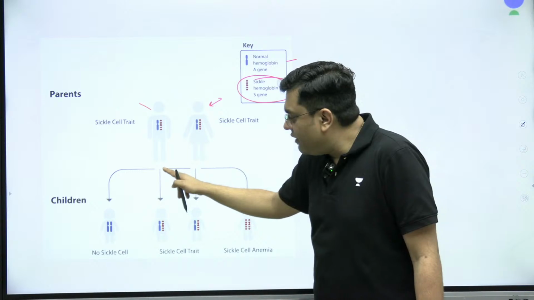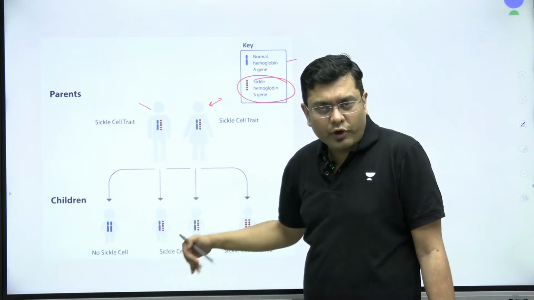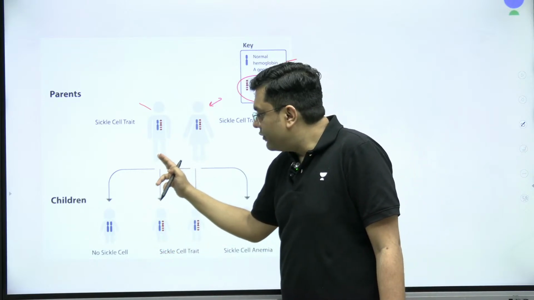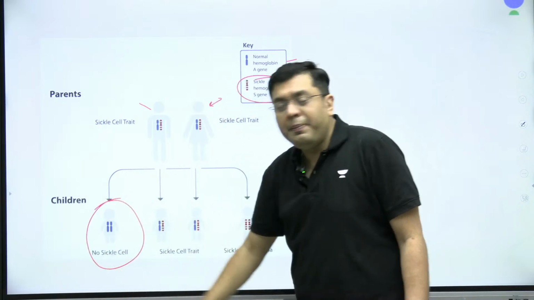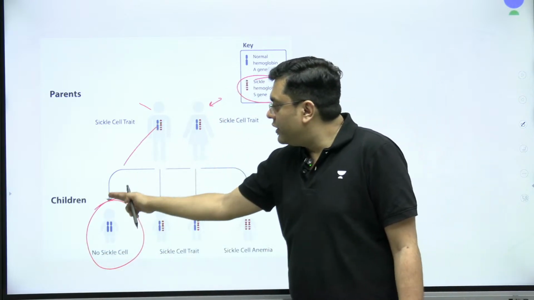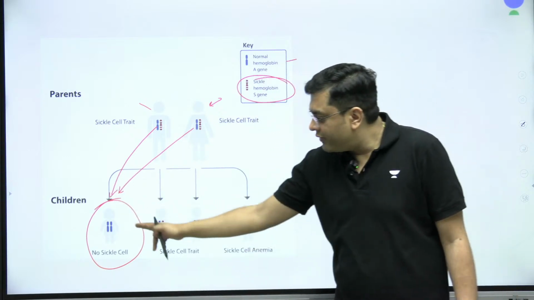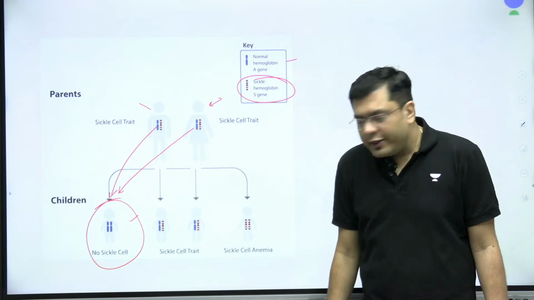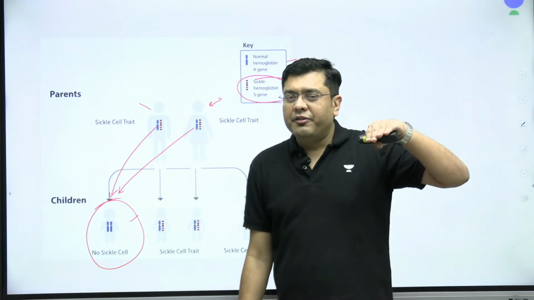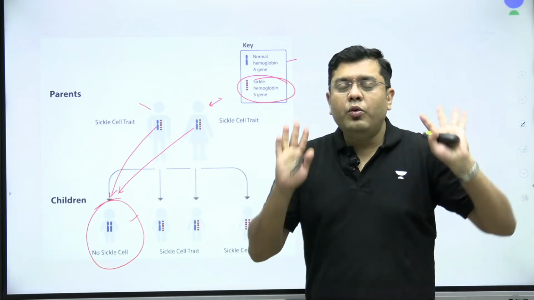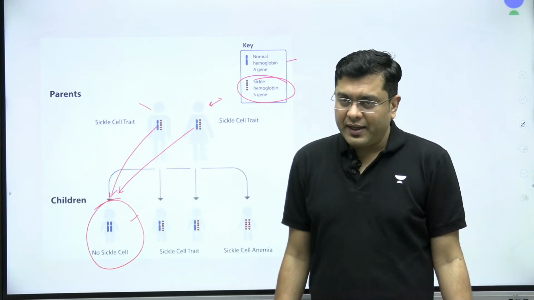Now when this hemoglobin is inherited by the kids or offspring, let's suppose one of the offspring can inherit both of the parents' healthy hemoglobin. So in that case, they won't suffer from sickle cell anemia. So it is not as if the parents are suffering from that, always the young ones will suffer. No, it is not that case.